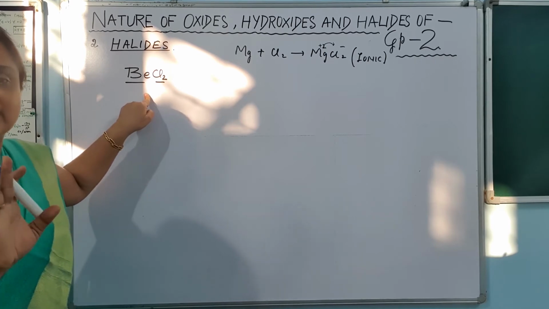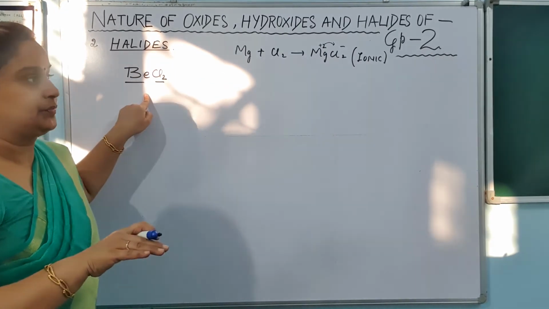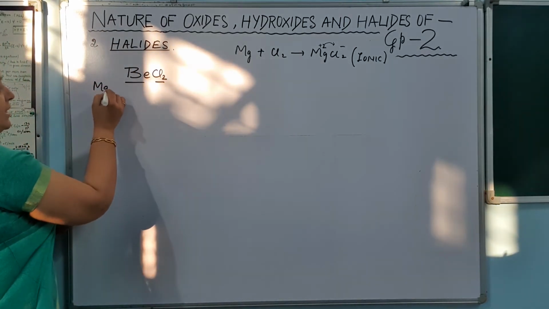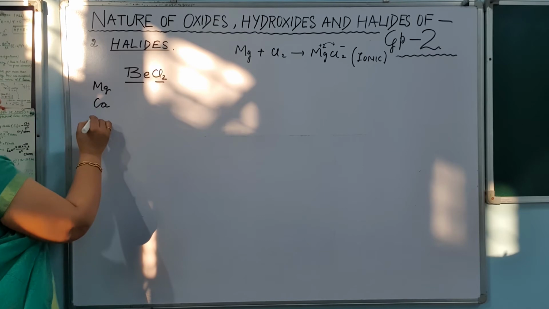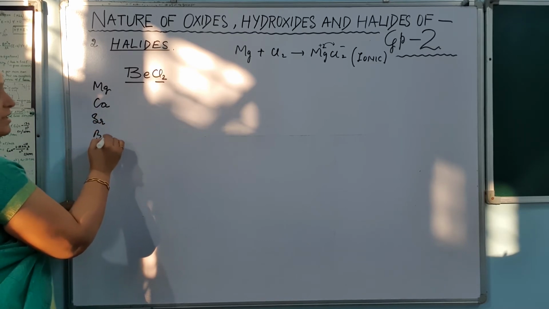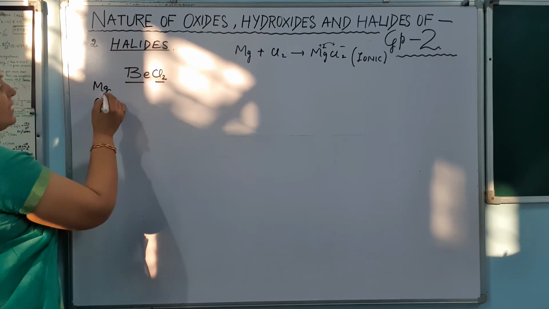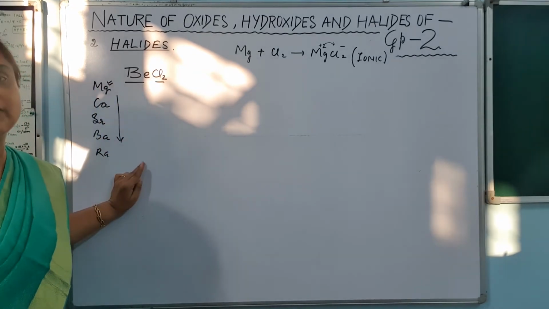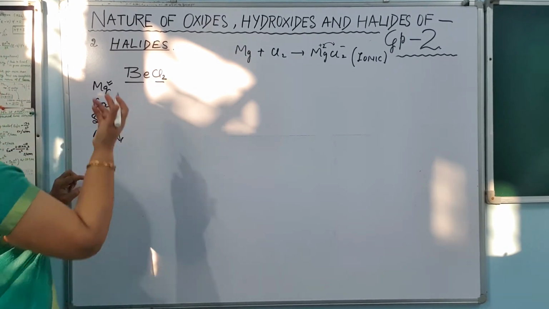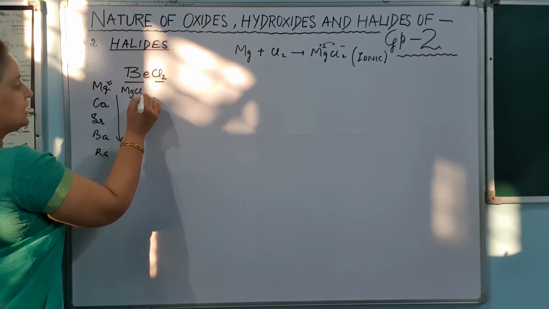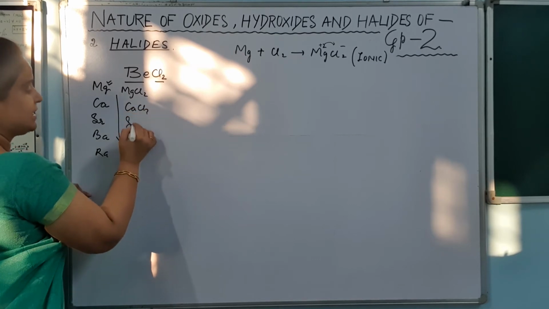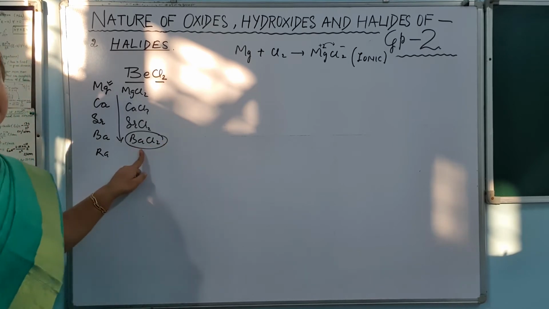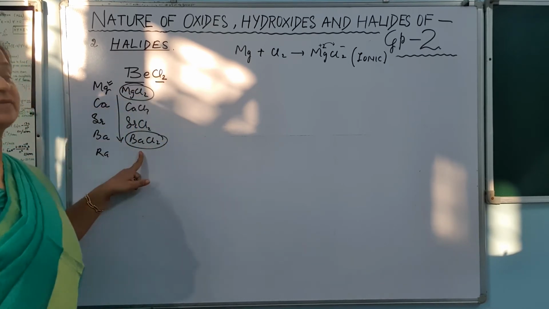This is the first thing. Next thing is, if you move up to down, ionic character will increase. We know this thing that magnesium से ज़्यादा reactive calcium, फिर calcium के बाद strontium, then barium, then radium. So we know this thing that as the metallic character will increase up to down, the ionic character of their halides will also increase. For example, if it is MgCl2, CaCl2, SrCl2 or BaCl2, this BaCl2 will be more ionic in nature in comparison with the magnesium chloride.